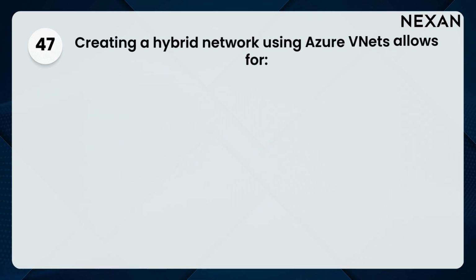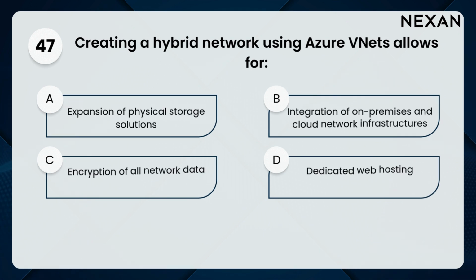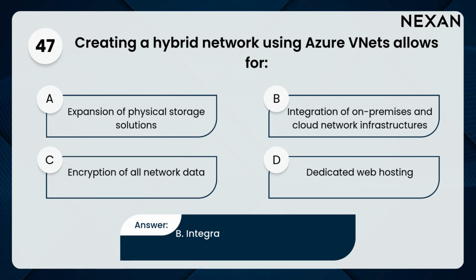47. Creating a hybrid network using Azure VNets allows for A. Expansion of physical storage solutions. B. Integration of on-premises and cloud network infrastructures. C. Encryption of all network data. D. Dedicated web hosting. Answer. B. Integration of on-premises and cloud network infrastructures.